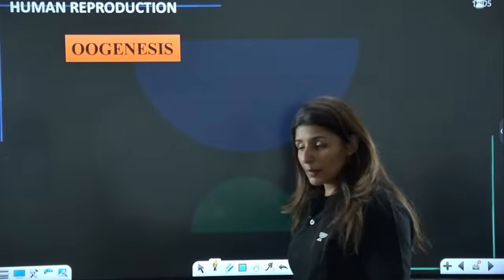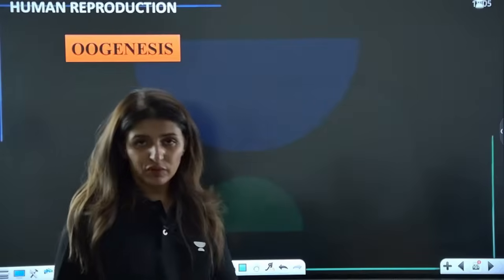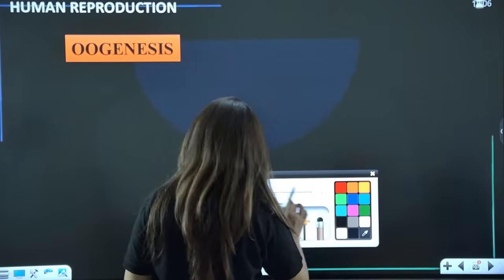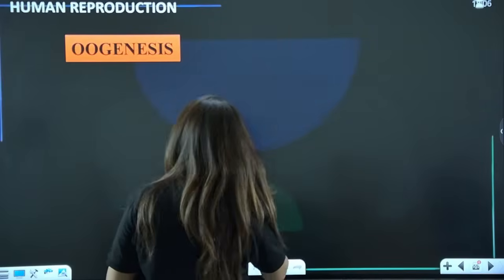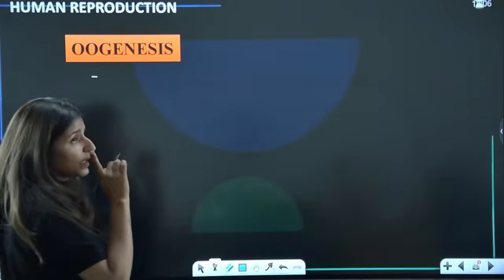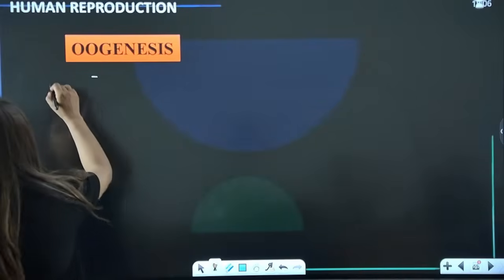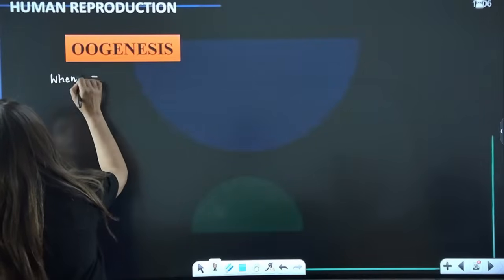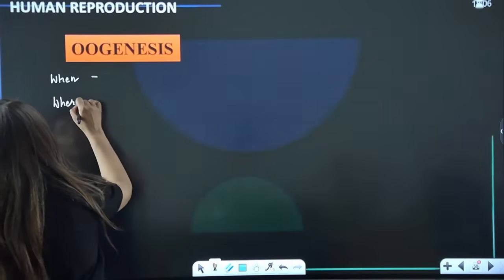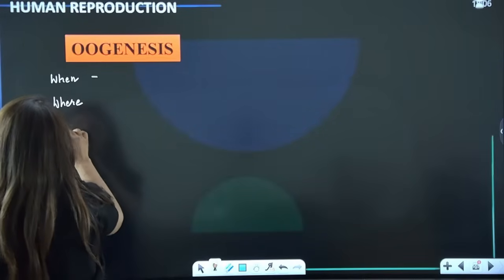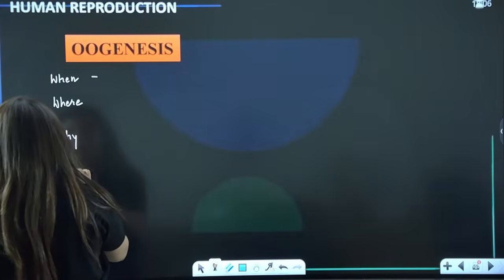And now guys, coming to the process of oogenesis. We know oogenesis, unlike spermatogenesis, so when, where, why, and how?